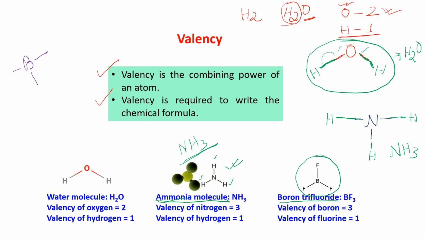So fluorine, I am writing here fluorine. Suppose this is a fluorine atom having 1 valency. This is a fluorine atom having 1 valency. And this is a fluorine atom having 1 valency. We are having 3 fluorine atoms. So they are making a bond. These two are making a bond, and these two are making a bond. And I am getting